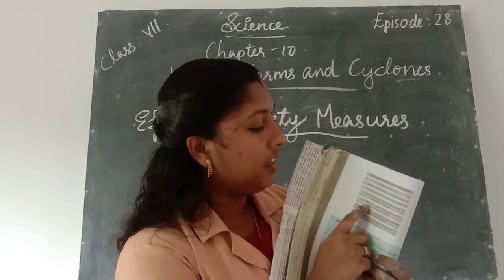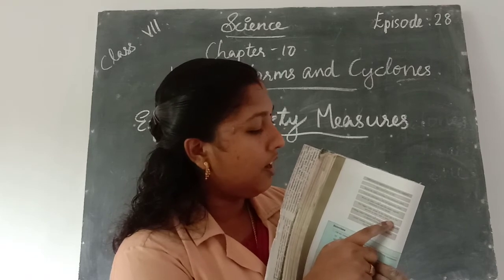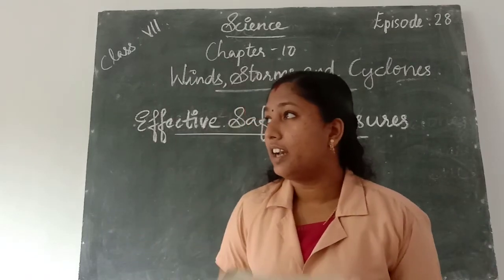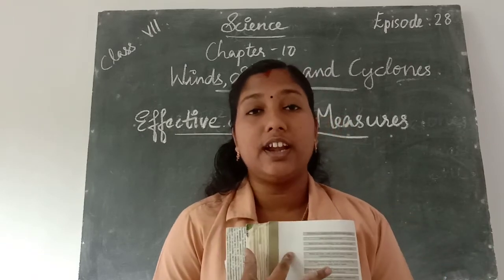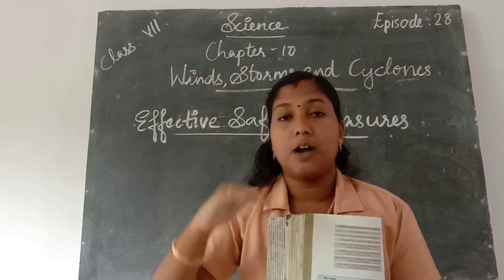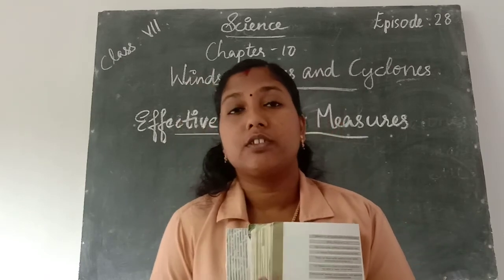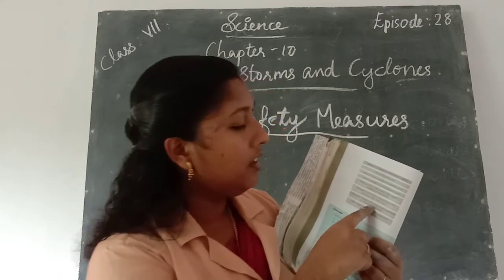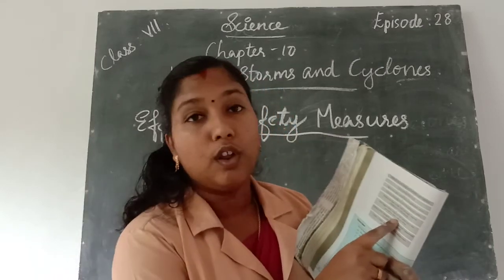Next, the bigger water drops in the cloud fall to the ground as rain. How? We know that the dark clouds contain bigger water drops. So the bigger water drops come down to the ground as rain, hail or snow.